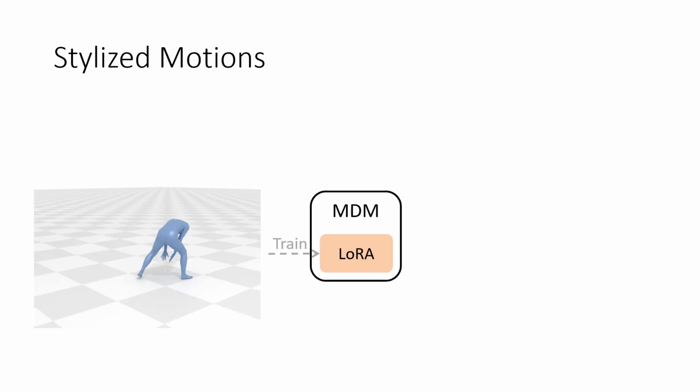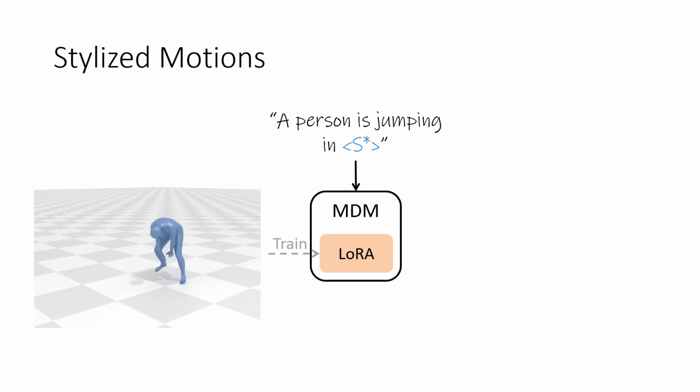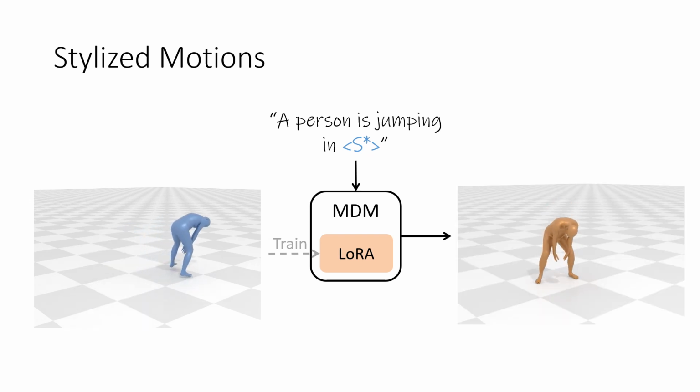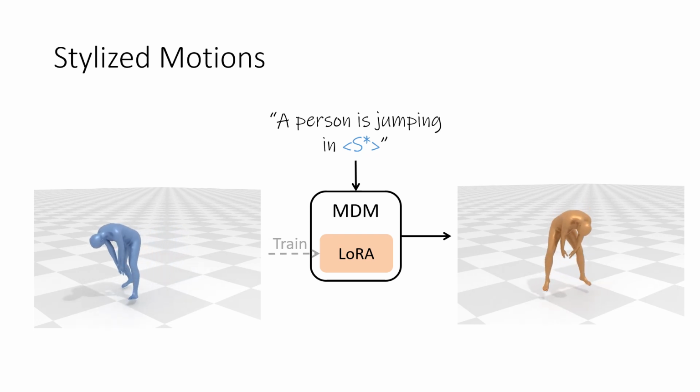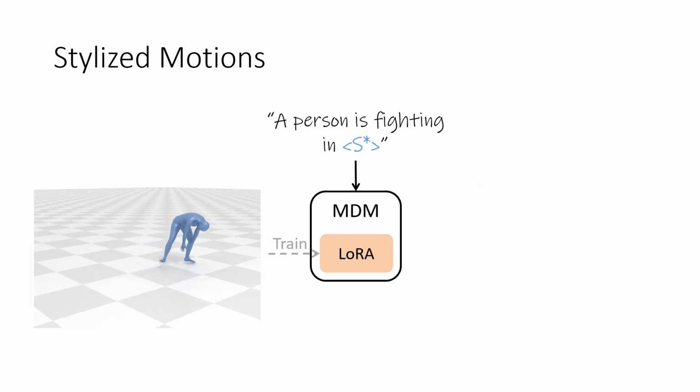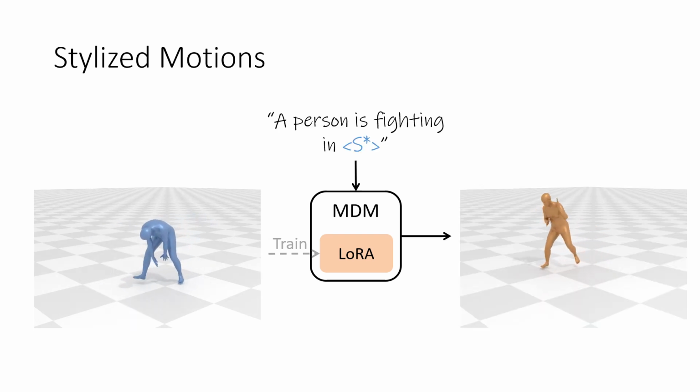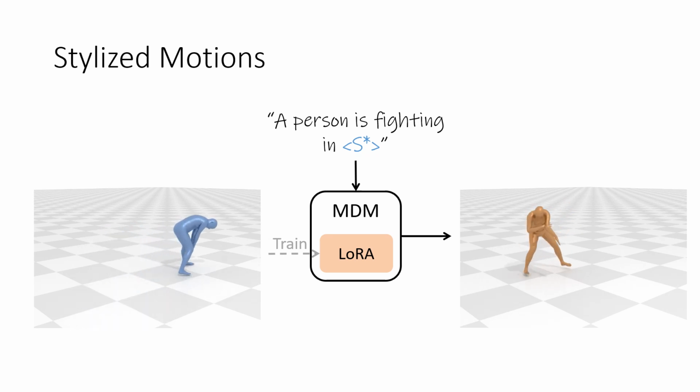With as few as 7 examples, LoRA-MDM generates intricate motions that are still faithful to the style. This includes, for example, jumping or fighting. Note that the model chose capoeira moves for fighting, which better fits this style.